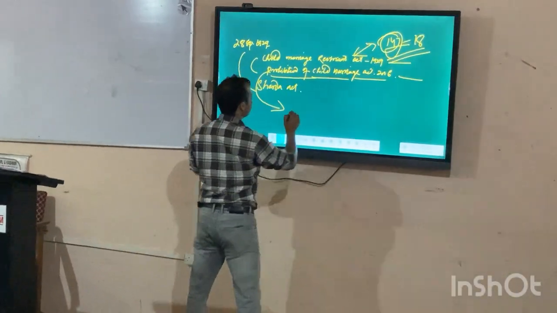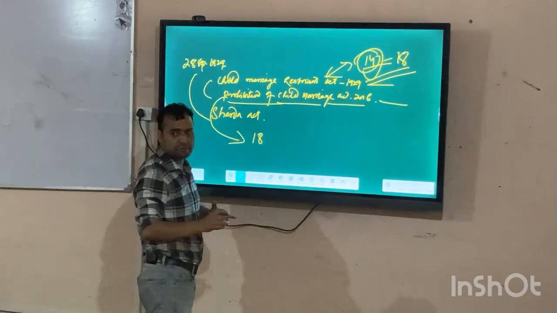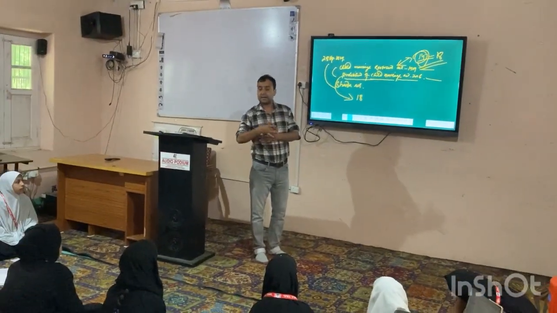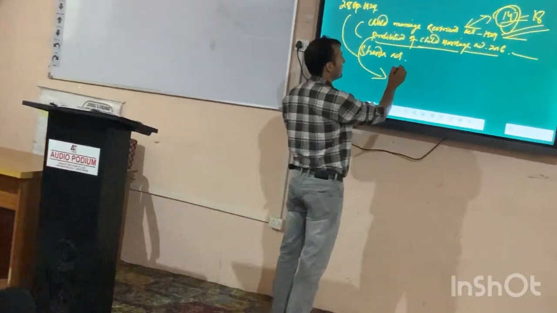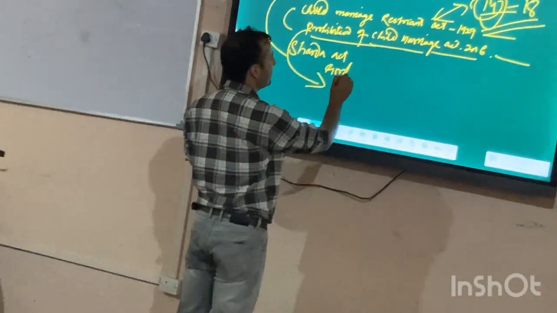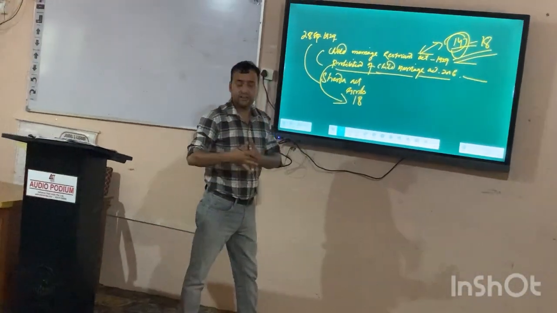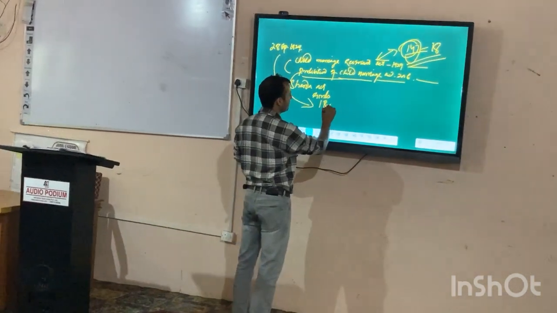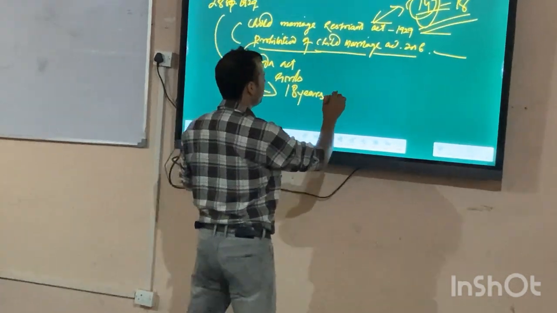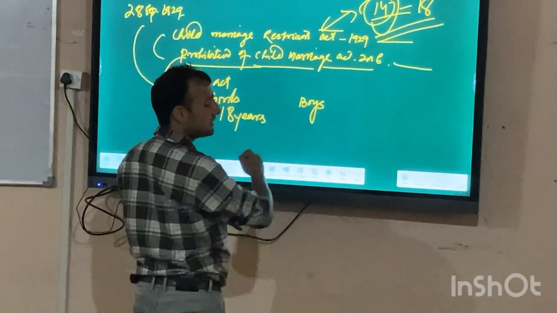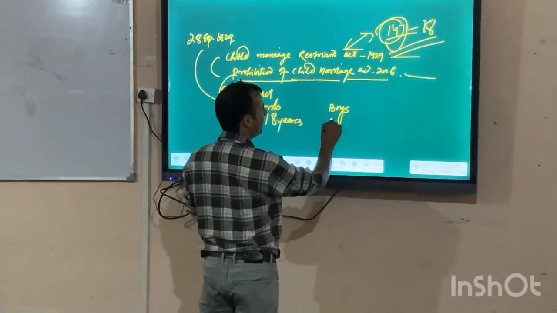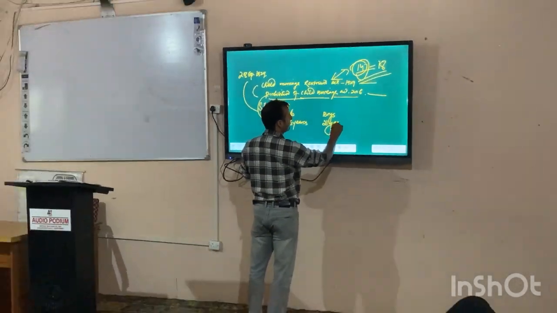According to this act, the marriageable age for girls has been fixed at 18 years, and for boys it has been fixed at 21 years.